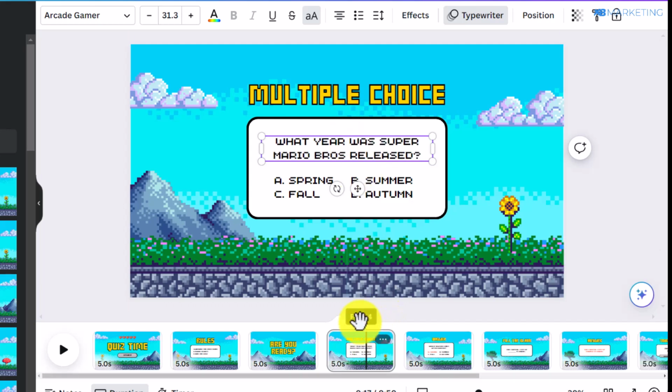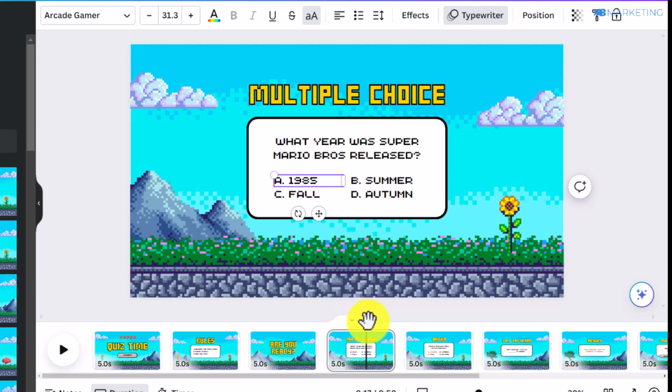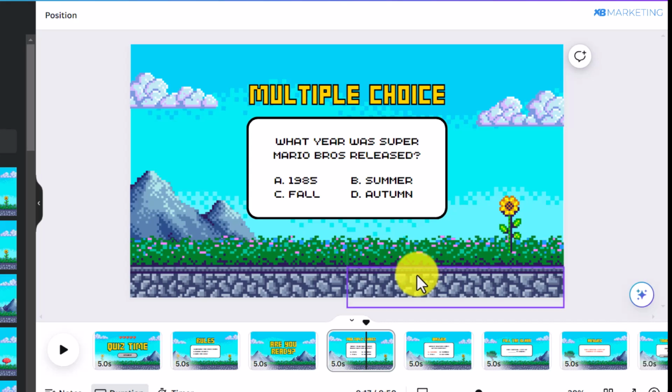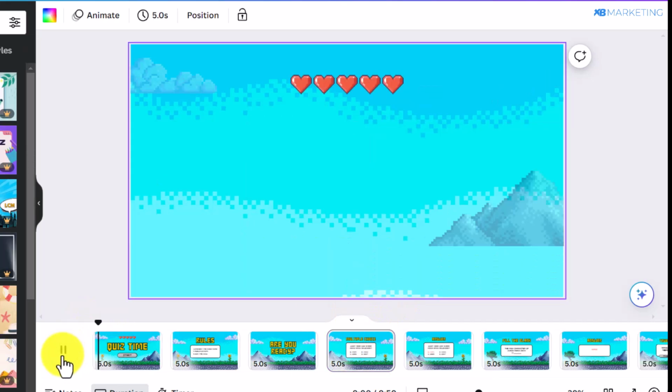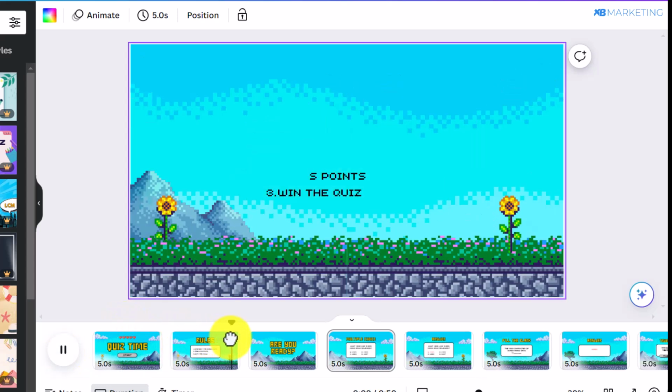It's that simple. And now you want to come over to the options as well, and you can type in the options as well. So this is how easy it is, just simple copy and paste. So I'm going to add all the 3 questions and I'll be right back. So you want to make sure to preview the quiz by clicking on this play button, and you want to make sure everything is correct.